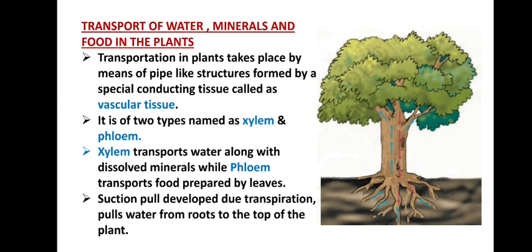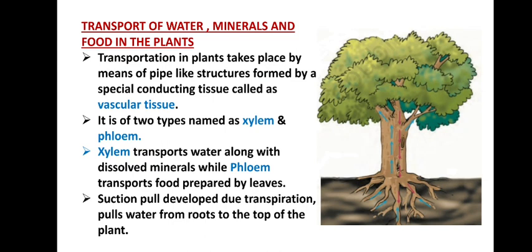What is a tissue? When two or more cells group, they form a tissue. And you know, cell is a basic unit of all the living beings. So all the parts or organs in our living body are made up of cells. When cells group, they form a tissue. For example, in our body, we have nervous tissue, muscular tissue, connective tissue. Similarly, in plants also, there are different types of tissues which you may learn in higher classes.